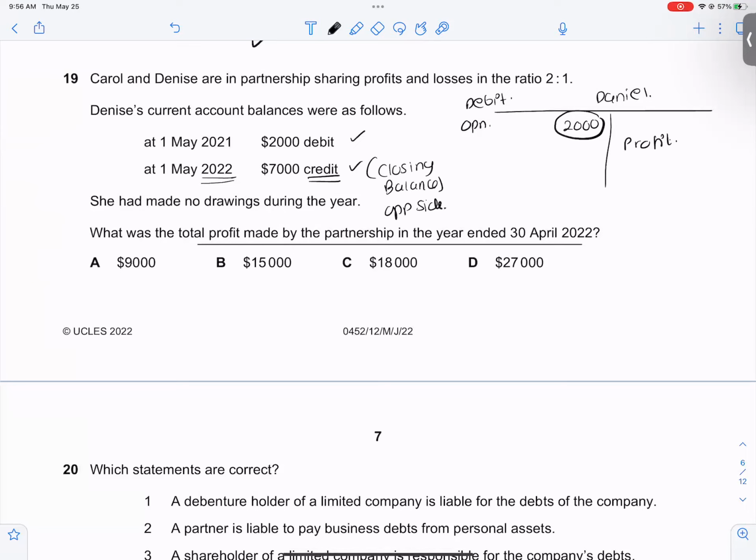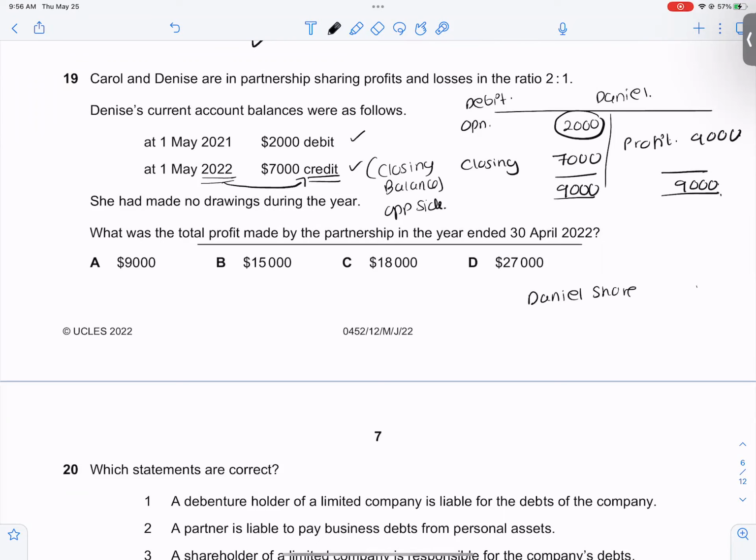So since it is a closing credit balance, I will write it on the debit side. So this is the closing balance, 7,000. So what is the profit that they make? 7 plus 2 is 9,000. So the profit made during the year was 9,000 for Daniel.